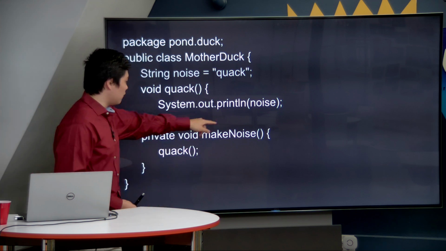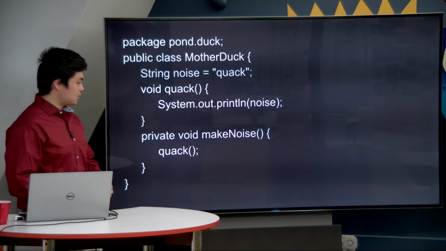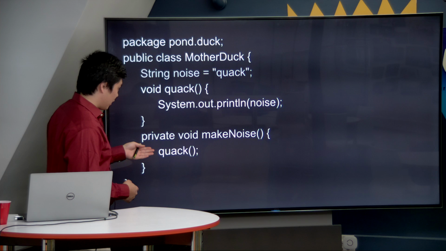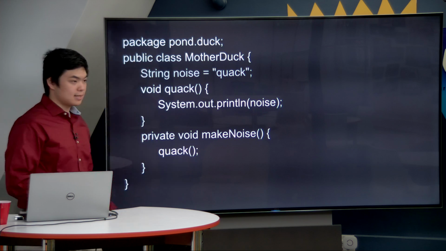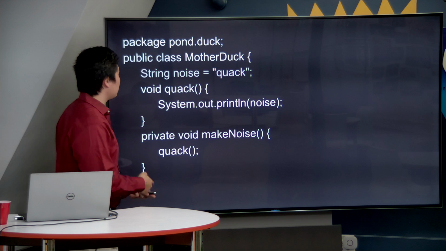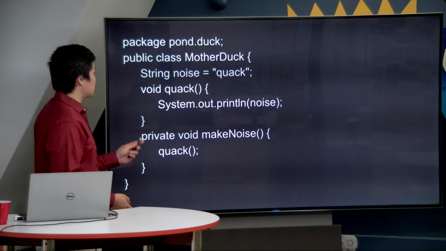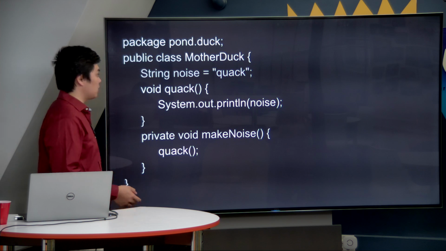Notice that these are all valid references to the noise variable and the quack method because, as a default specifier, not only can mother duck access its own methods, but other classes inside of its package can access its methods and its variables as well, though not its children.